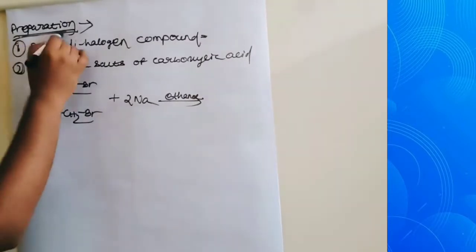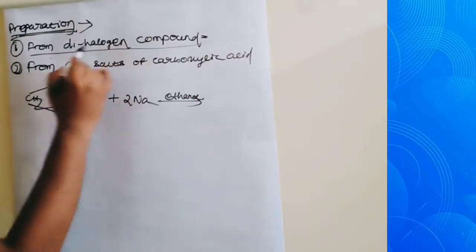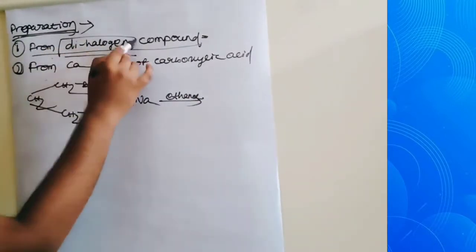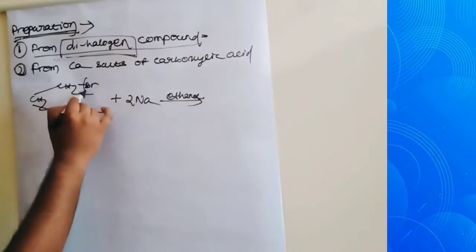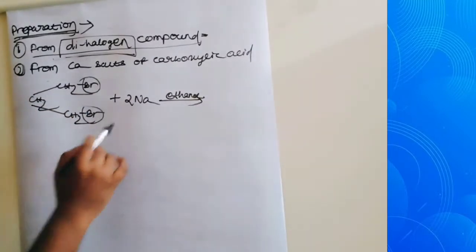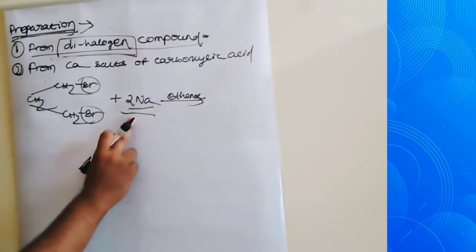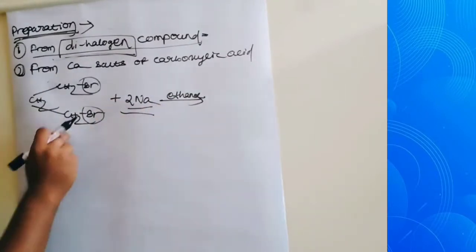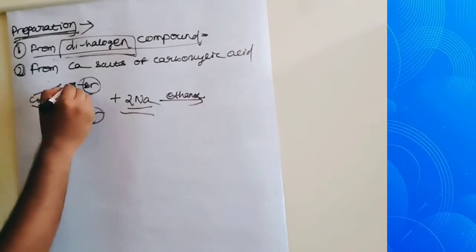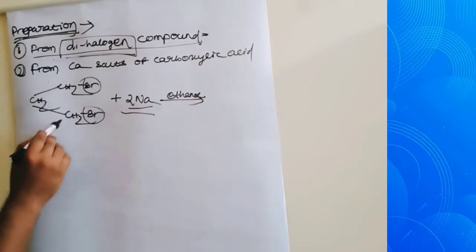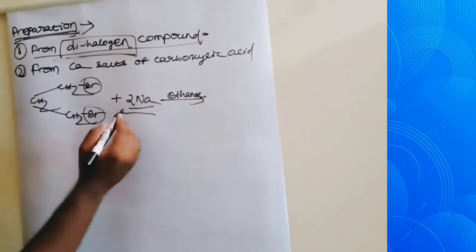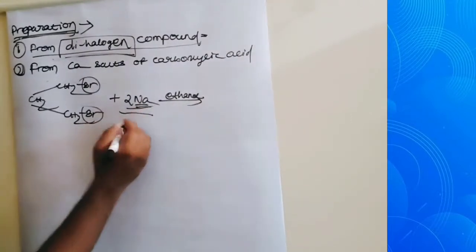We will see the preparation. Preparation from dihalogen compounds, means compounds containing 2 halogens. See the reaction in presence of ethanol and 2 sodium. This is 1,3-dibromopropane. How is this reaction possible?